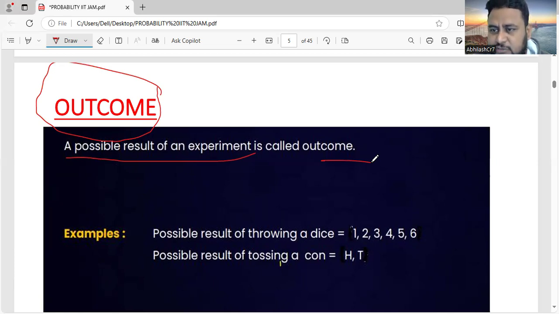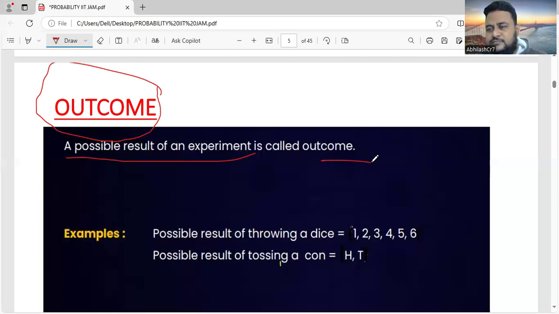Okay, friends, no need to get confused. Outcome means getting either of them, not both. Either means either head or tail. So what is a possible outcome? What is a possible result of an experiment is called an outcome.